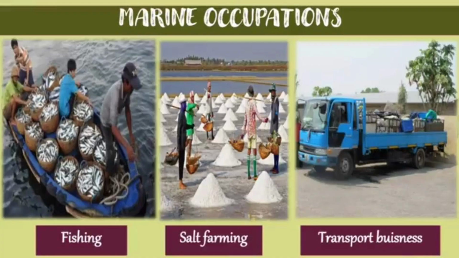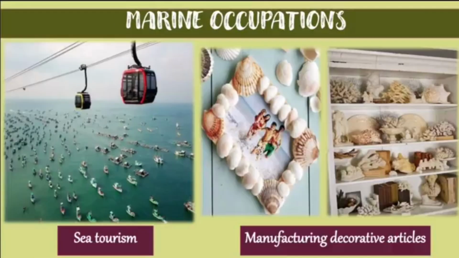Ocean resources also provide marine occupations like fishing, salt farming, and transport businesses. It also includes sea tourism and manufacturing of decorative articles. So students, here our topic natural resources comes to an end. Now let me take one short recapitulation of whatever we have studied today.